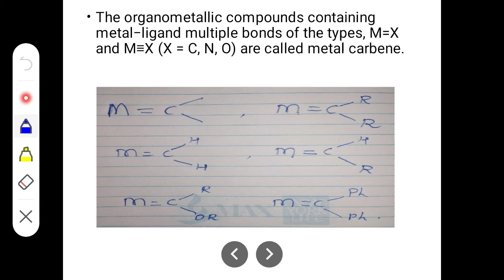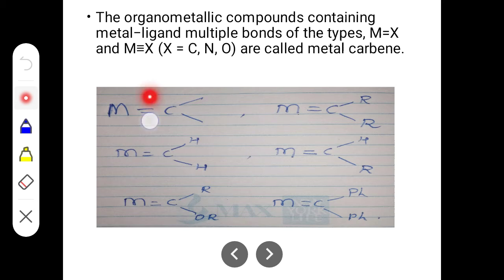The organometallic compounds containing a metal-ligand multiple bond. There must be a multiple bond between the metal and the carbon. It can be a double bond or it can be a triple bond also. So here you can see these are the examples of the metal carbene, that is, a metal having a double bond with a carbon, and that carbon is attached to the other group.